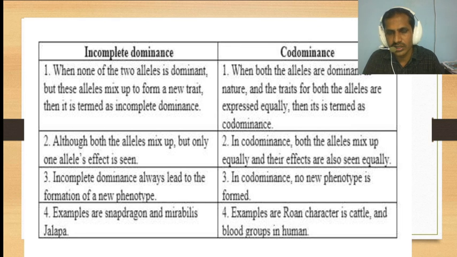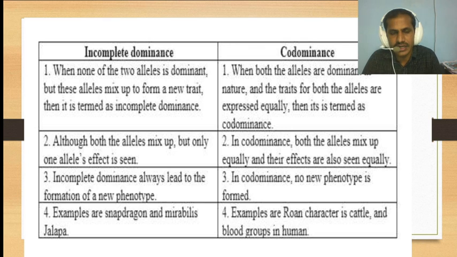There is no dominant or recessive. They equally express their character in the F1 generation. In incomplete dominance, a new character is expressed. In codominance, both alleles express equally and their effects are seen equally.